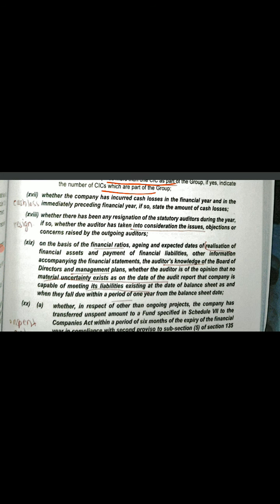So if that particular auditor has resigned from the audit of PQR Limited, I have to take all the reasons into consideration that why did that auditor resign, because no one wants to lose their client. If there is any specific reason, then only a person is bound to resign.